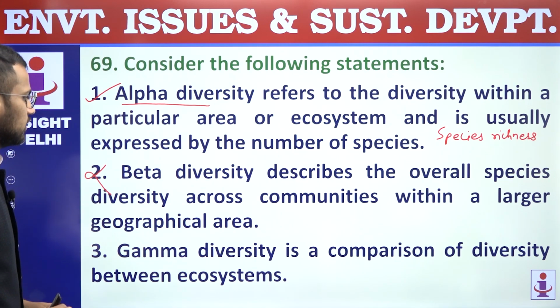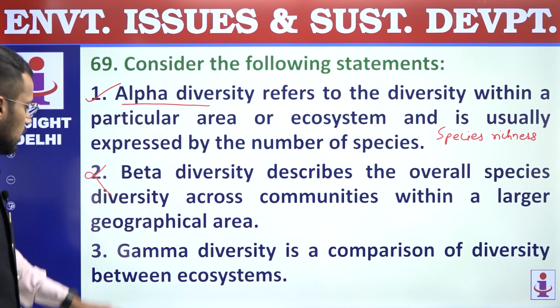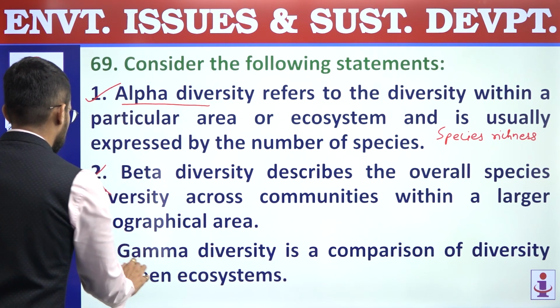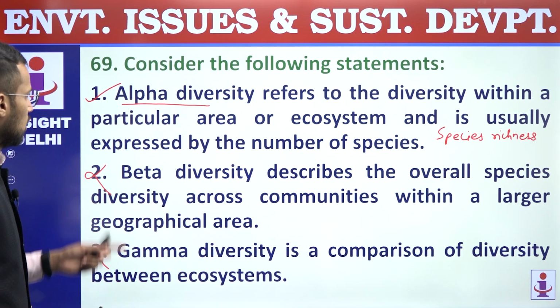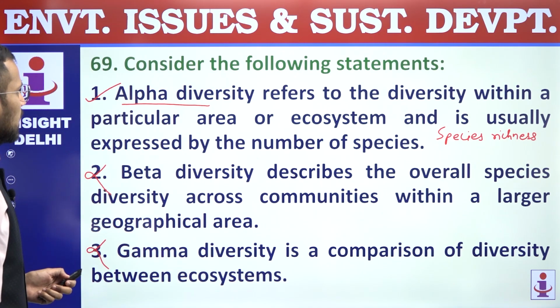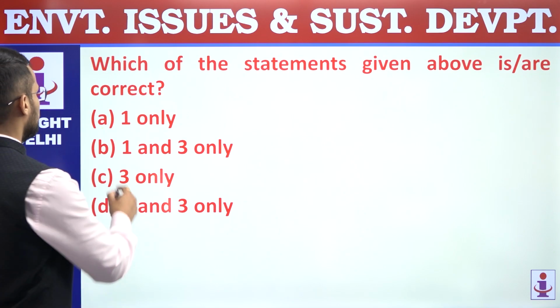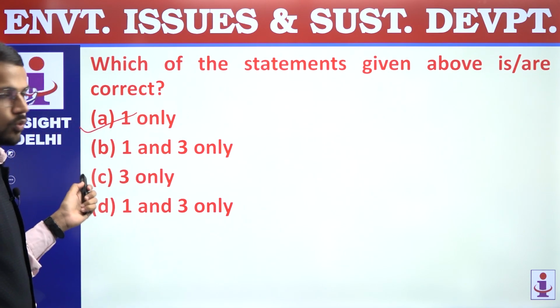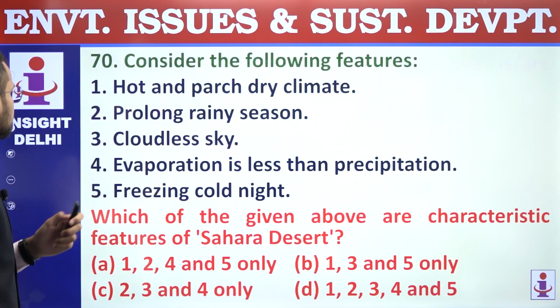Third, gamma diversity is a comparison of diversity between ecosystems. Now this statement is a statement of beta diversity, and that's why the second and third statements are interchanged. Only the first is correct, so the answer is 1 only, given in option A. So question number 69, answer is A.